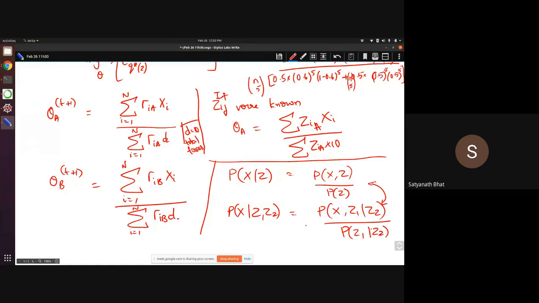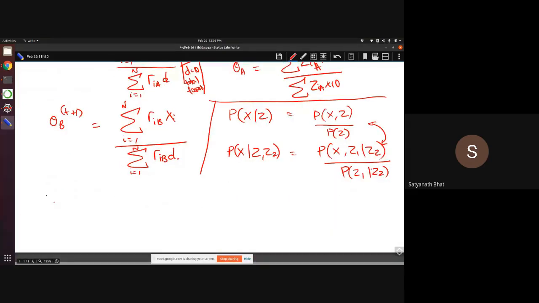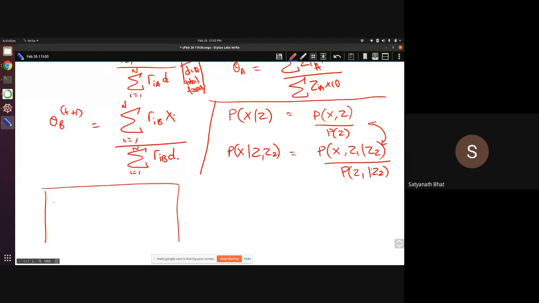It is very important that you understand the significance also. Let me tell you something about conditioning. Conditioning is also a probability. If you remember your probability class, there is a sample space called omega, and all your probability is defined with respect to that.